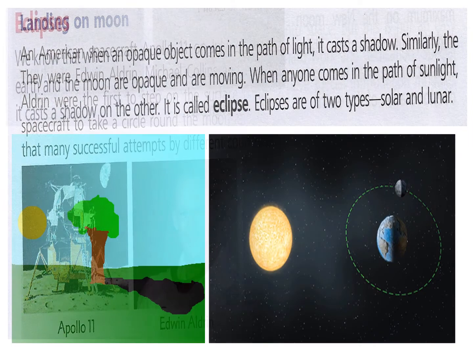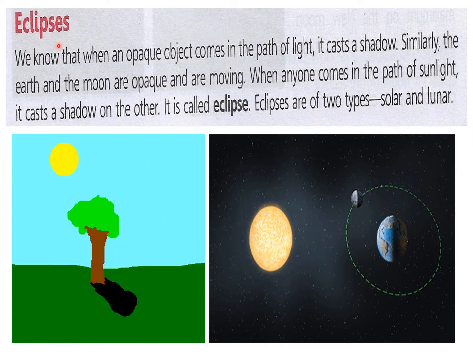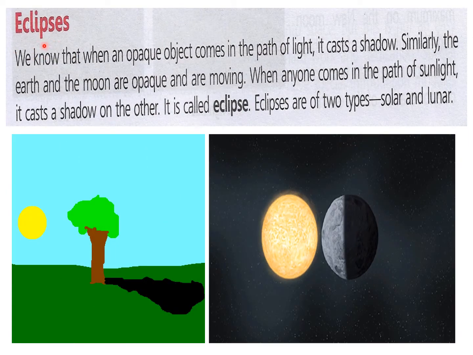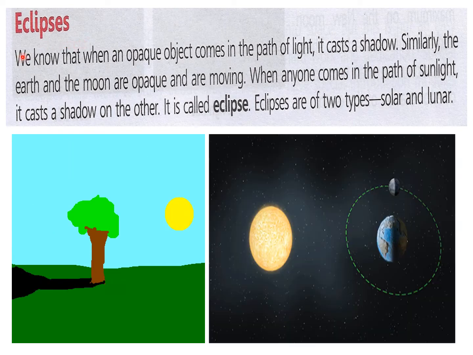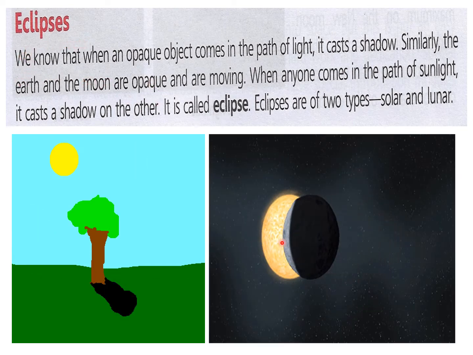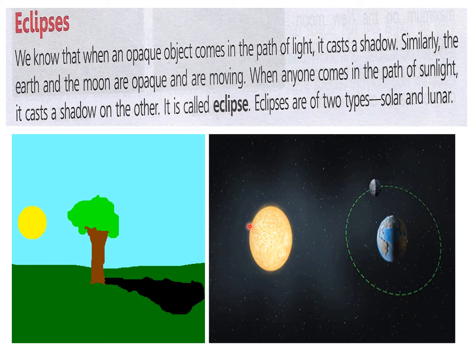Now let us read about eclipses. You know, eclipse means to hide. So we will read how one object hides another and an eclipse is formed.